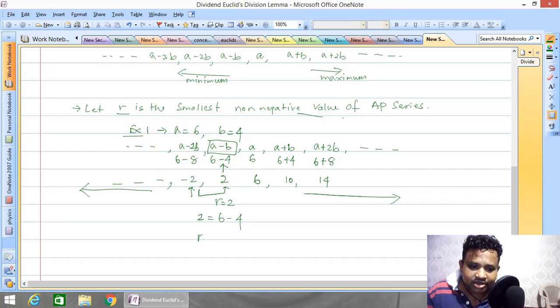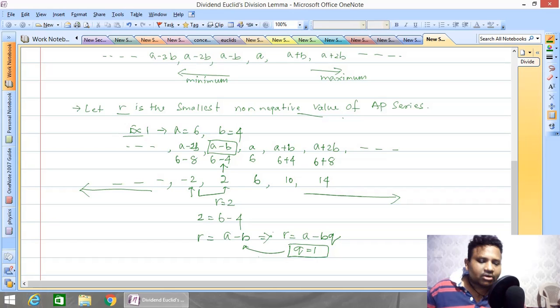That means we can write down R is equal to A minus B. If you write down this as R is equal to A minus B into Q, so what is the value of Q here? If you take Q is equal to 1, then this condition is satisfied, yes or no? So when you take Q is equal to 1, that means R is equal to 2. So we are considering A is equal to 6, B is equal to 4.